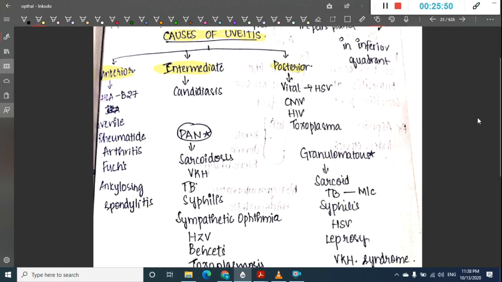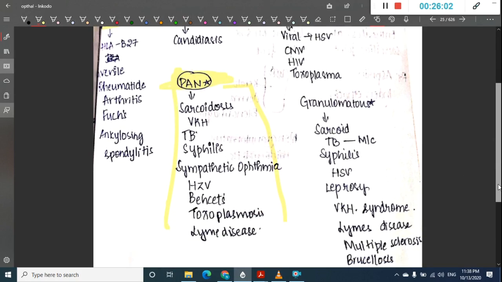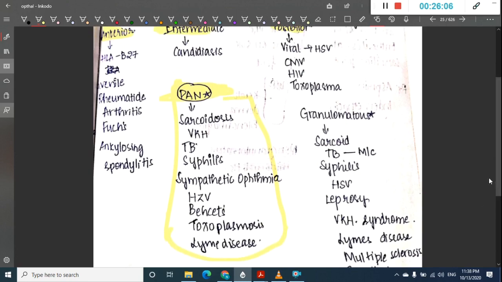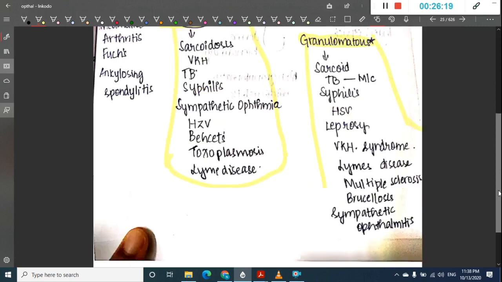Posterior uveitis can occur due to viral infections, cytomegalovirus, HIV, and toxoplasma. Then panuveitis can occur due to sarcoidosis, Vogt-Koyanagi-Harada syndrome, tuberculosis, syphilis, sympathetic ophthalmia, HZV, Behçet's disease, toxoplasmosis, and Lyme disease.